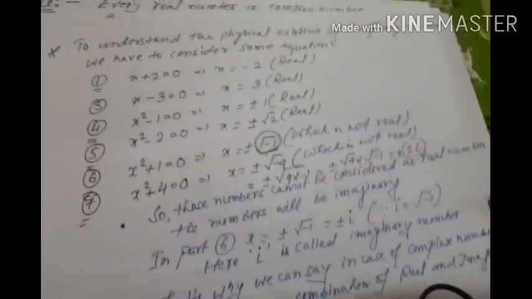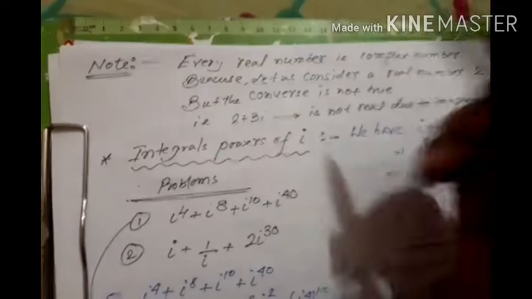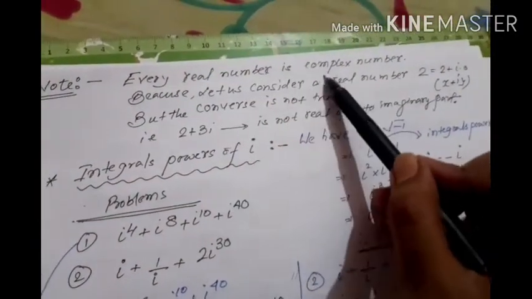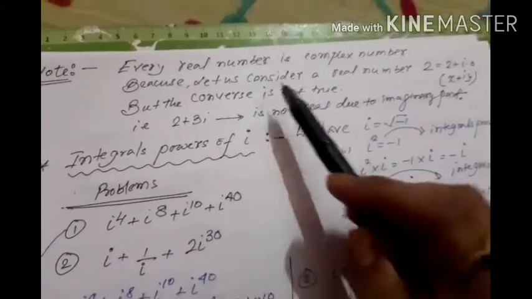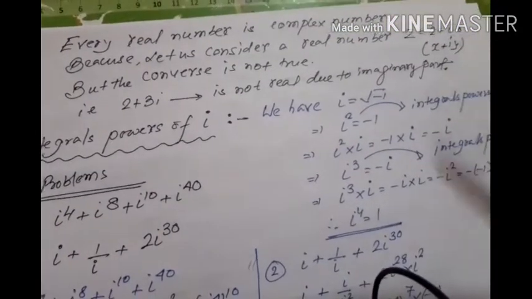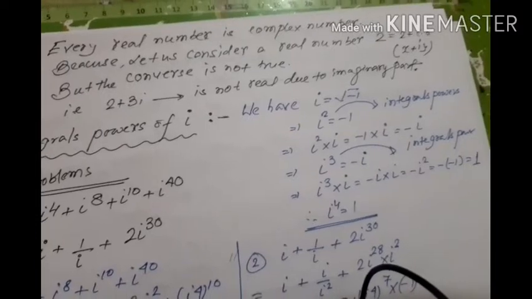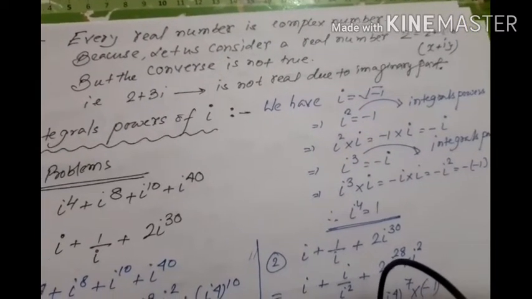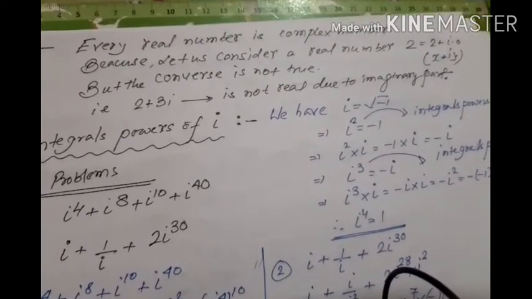After that we have one particular note which is very important: every real number is a complex number. How will you say that? Let us consider a real number 2. In the definition of a complex number, we have already said that whenever a number can be expressed in the form x plus iy, it is considered a complex number.